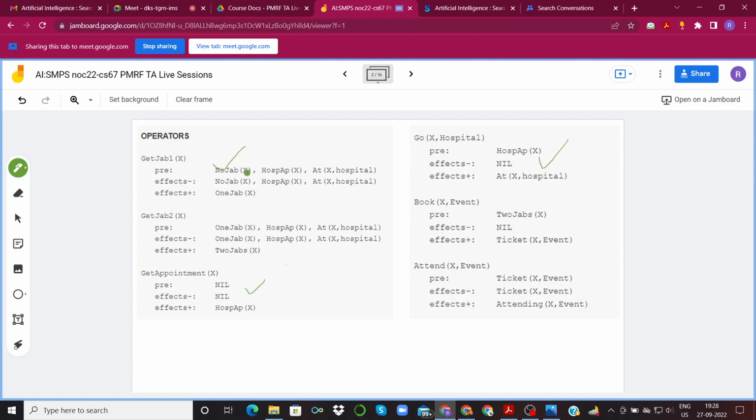Because we are told that Aisha has no shots of vaccine. She is at the hospital and she has a hospital appointment. Get appointment has no prerequisites, so it is applicable in all cases. And Aisha has a hospital appointment, so this go operator will also be applicable.